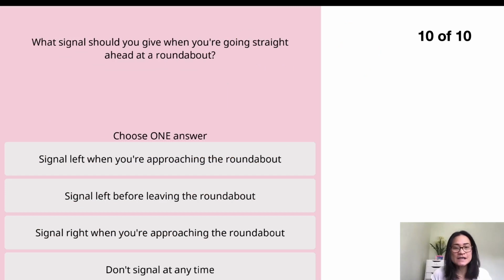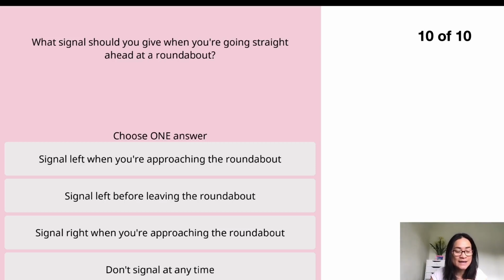Number 10, the last question for this video. What signal should you give when you are going straight ahead at the roundabout? If you're going ahead, you don't signal on the approach. If you would like to take the first exit on the left, you signal left. If you would like to go right at the roundabout, you signal right. To go ahead, you don't need to give any signal on the approach, but you still need to signal left before you leave, to show other road users that yes, I'm leaving the roundabout.